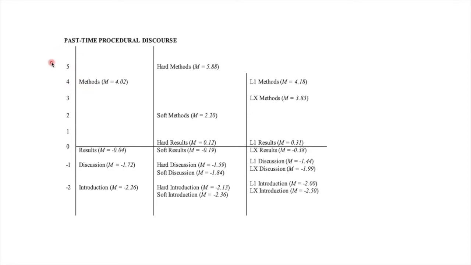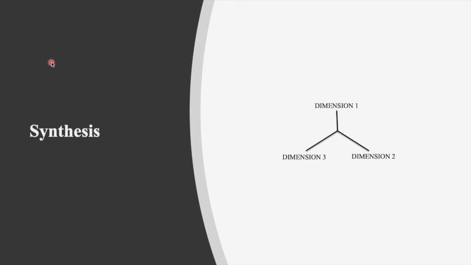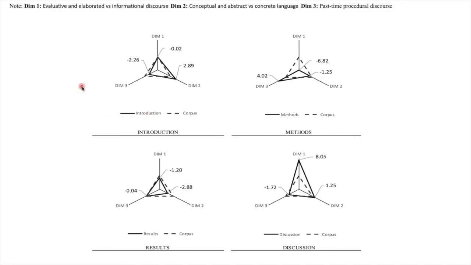So these dimensions are interrelated, and if we consider the characterization of method sections only in terms of one dimension, then our description of research writing in this section would be incomplete. So let's consider characterization of IMRD sections with respect to all three dimensions. The dashed line in this plot represents the overall corpus mean with respect to the three dimensions. It works as a benchmark here.